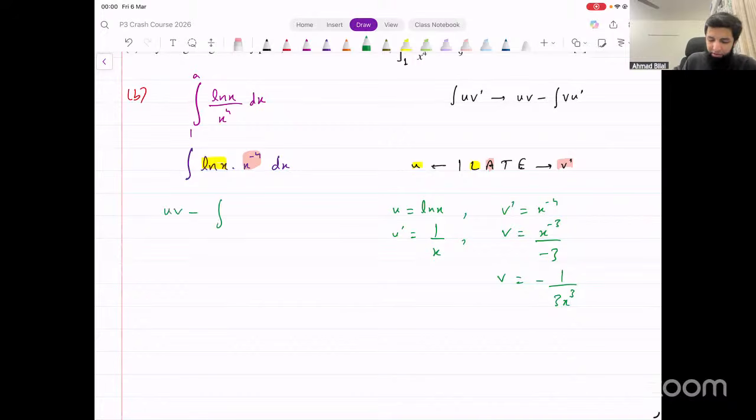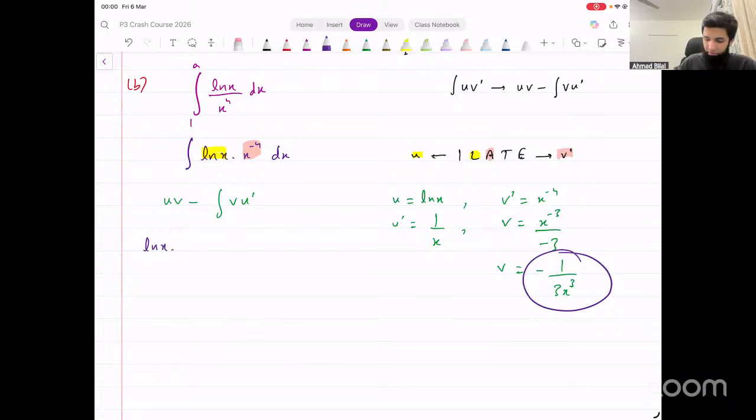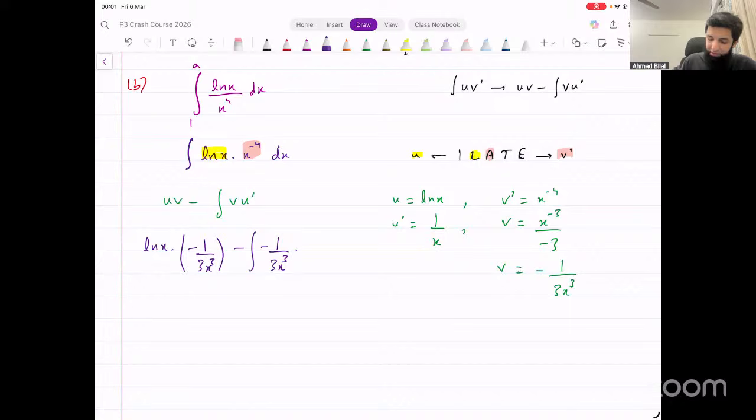Now just input values in the formula. uv minus integration of vu dash. u as it is, that means ln x as it is, into v. What's v? v is minus 1 over 3x cubed. You input that here. Minus integration of vu dash. That means v as it is, which is minus 1 over 3x cubed, into u dash, which is 1 over x.